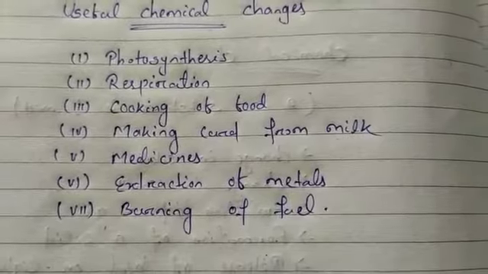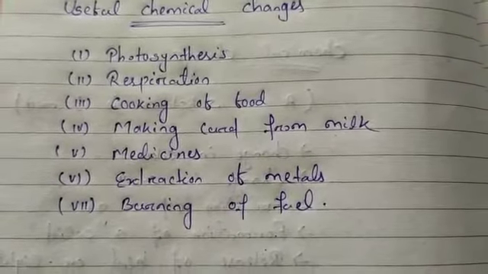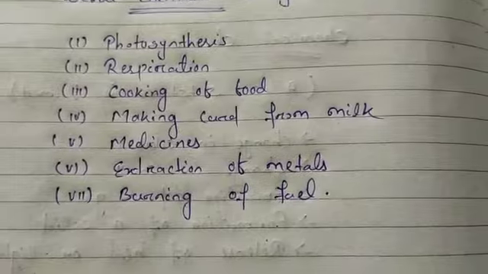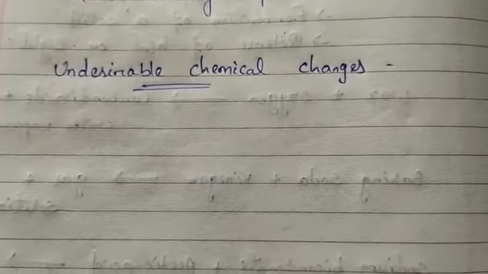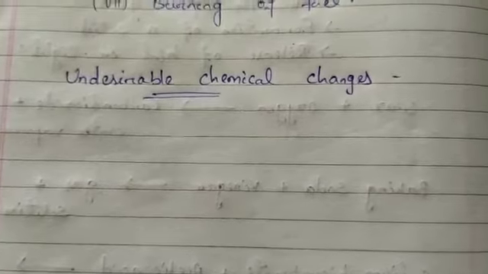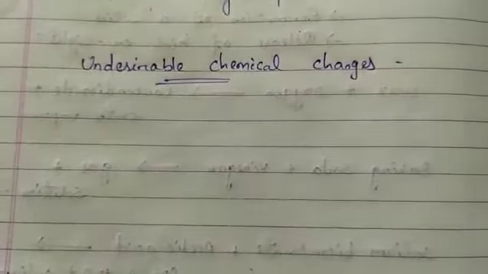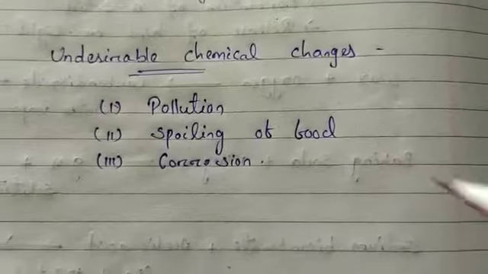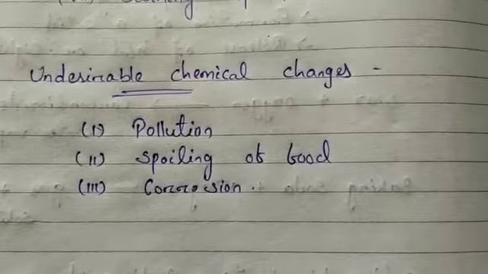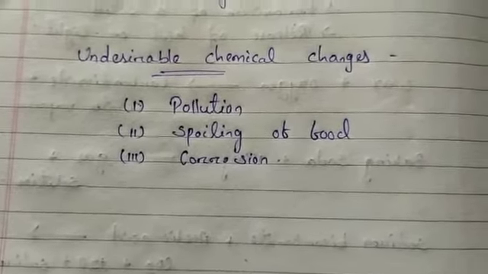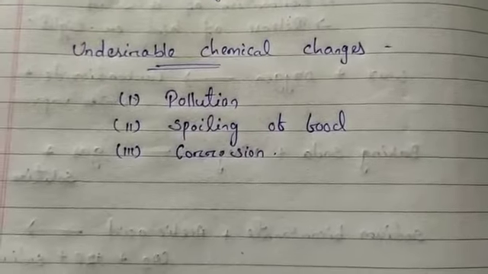There are some chemical changes which are harmful to us or which are not beneficial to us. These are known as undesirable chemical changes. A few undesirable chemical changes which are not good for us are pollution, spoiling of food, and most importantly, corrosion or rusting. Pollution is an undesirable chemical change. It is harmful for our health, and it is harmful for our environment also. Spoiling of food is also an undesirable chemical change.